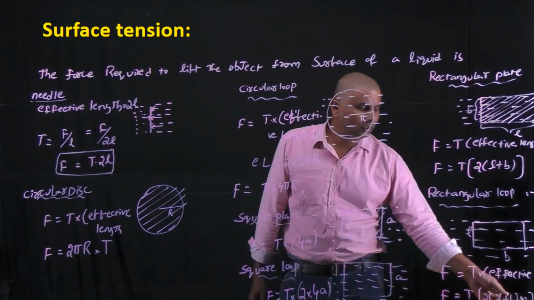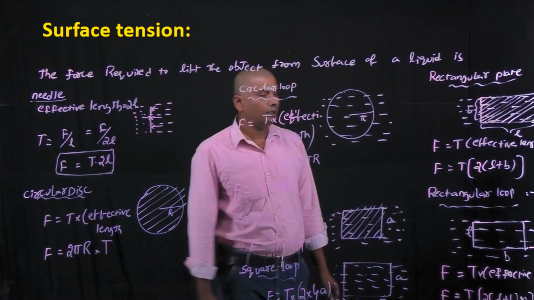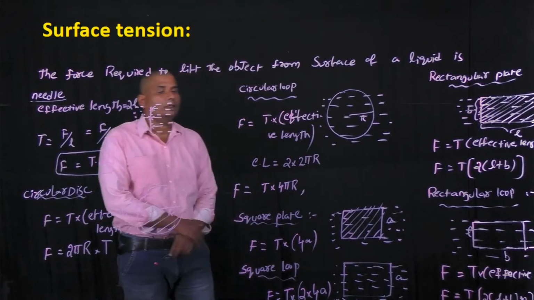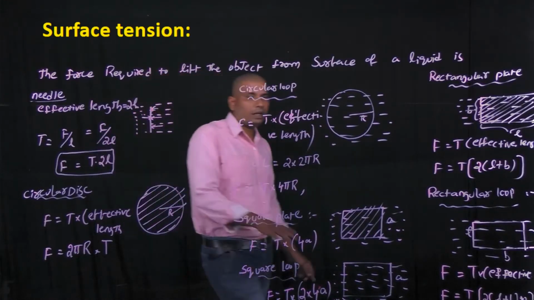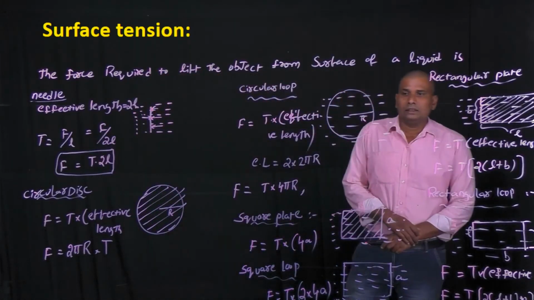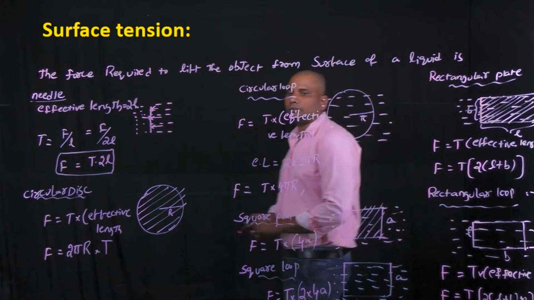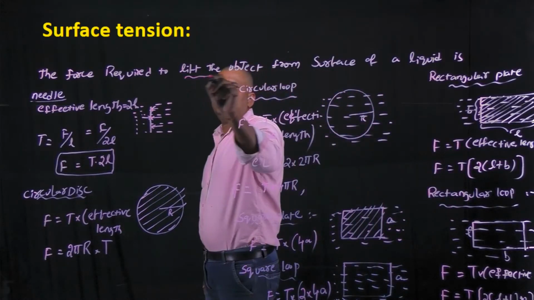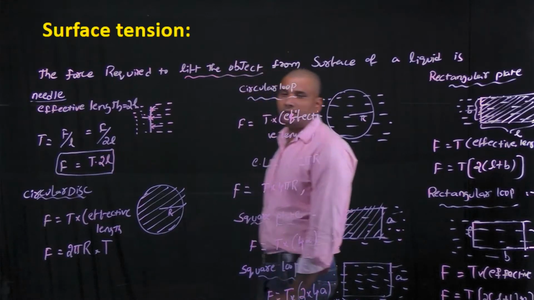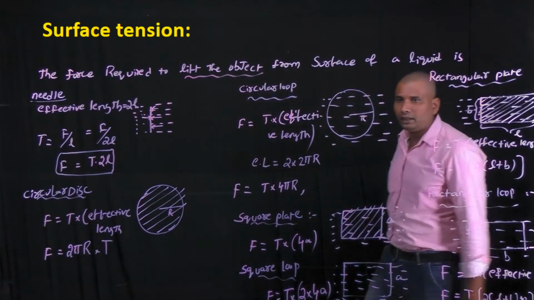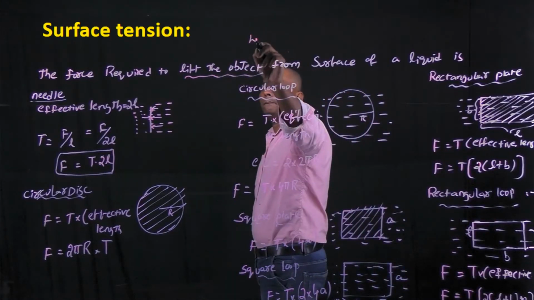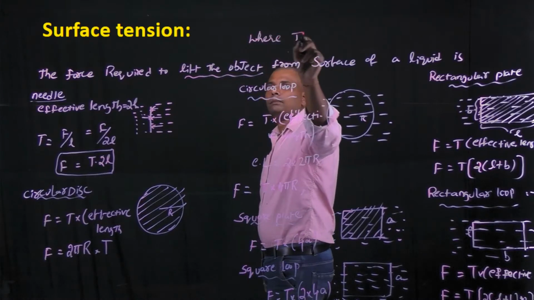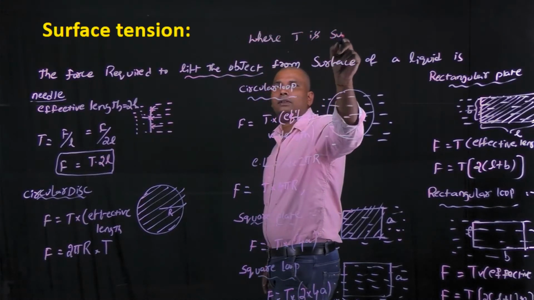That's why here 2 into 2(L plus B). These are the formulas for force required to lift the object from the surface of a liquid, where T is the surface tension of that liquid.